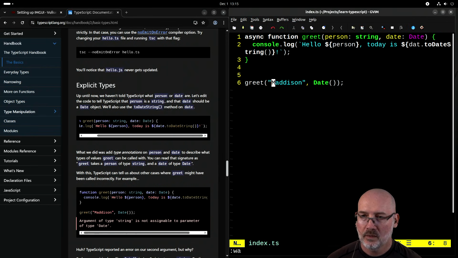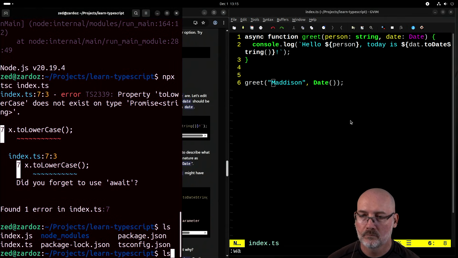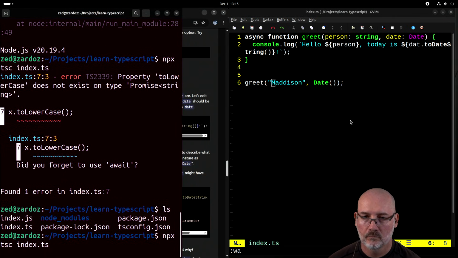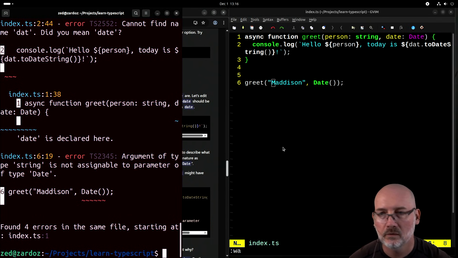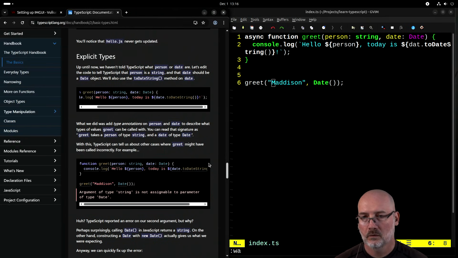Wait, why would that be an error? Hold up. Not assignable to type of date. Calling date in JavaScript returns a string?